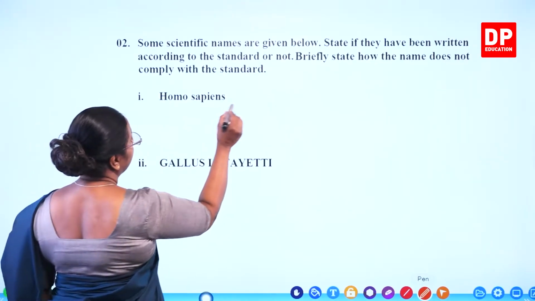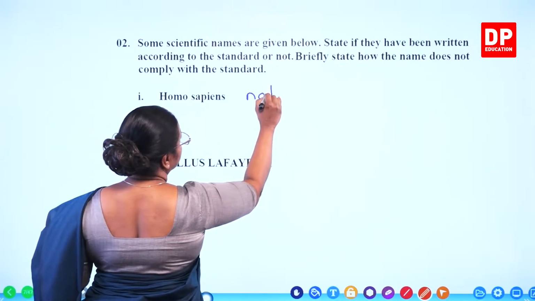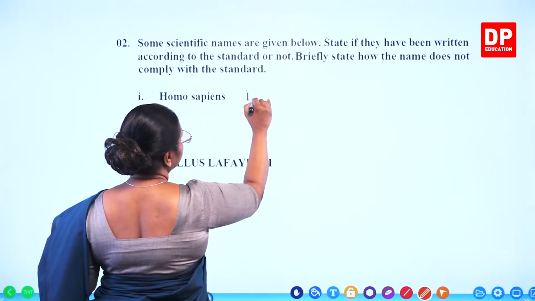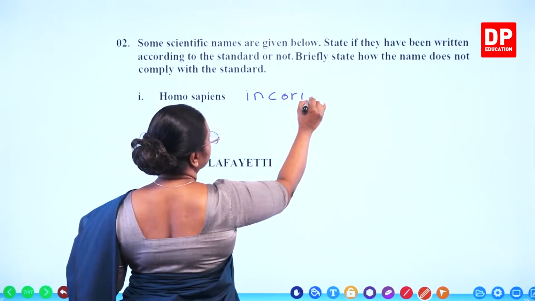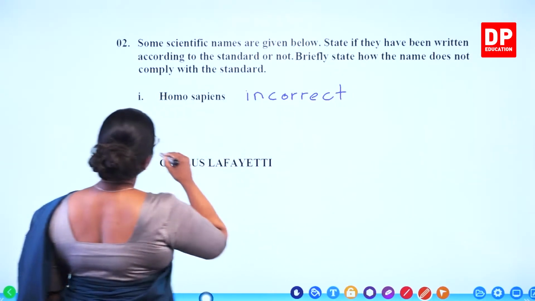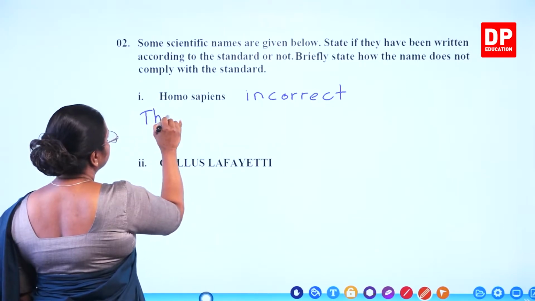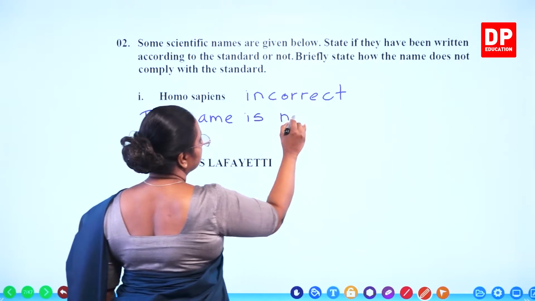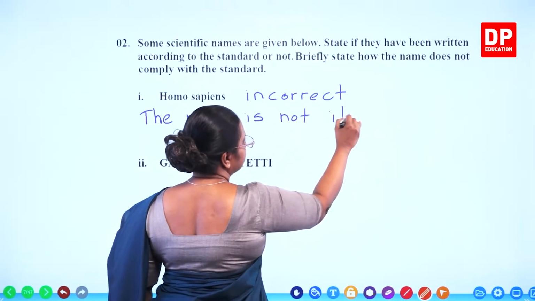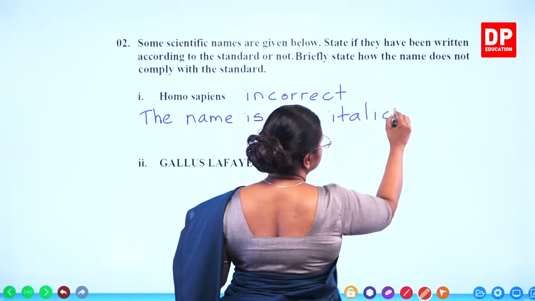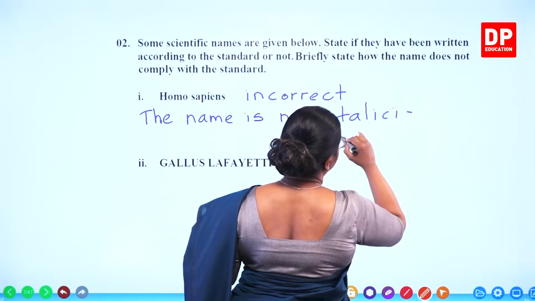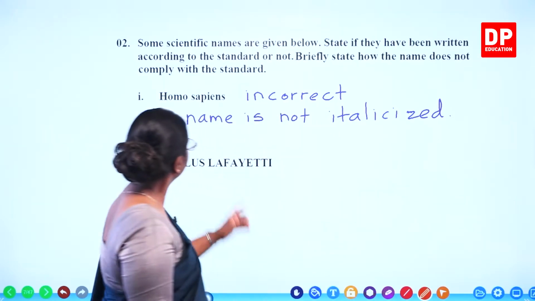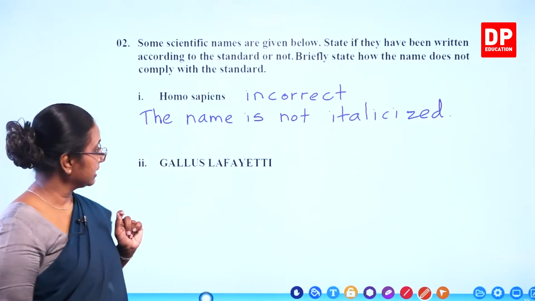So here we can say incorrect. Why? The name is not italicized.